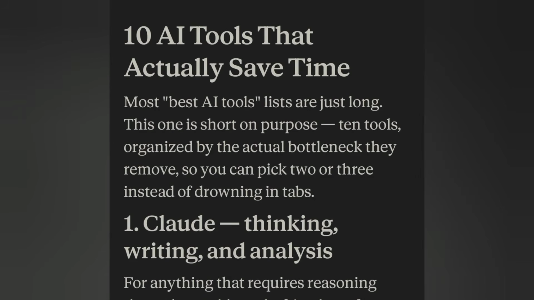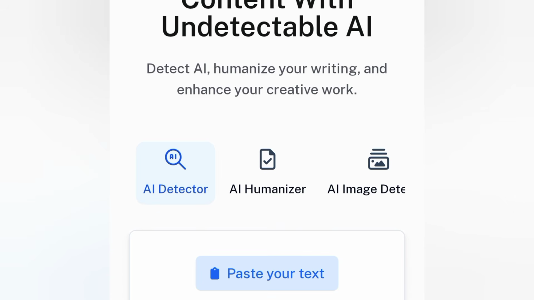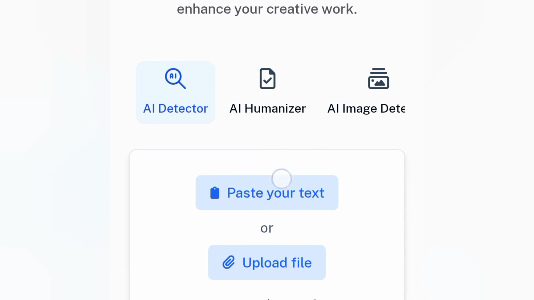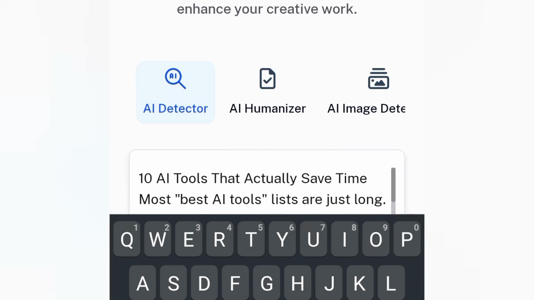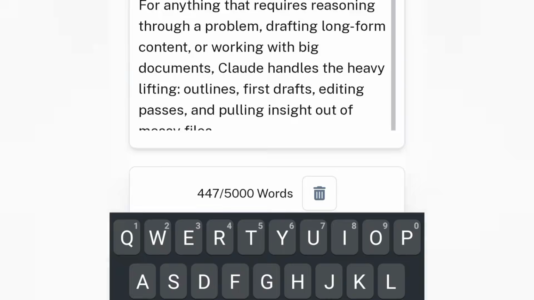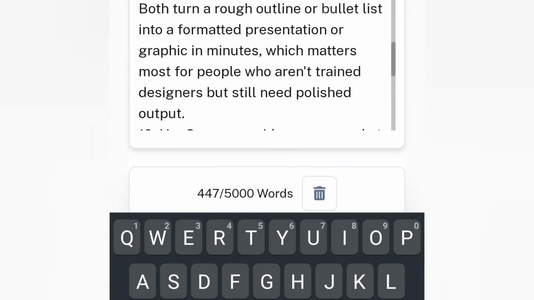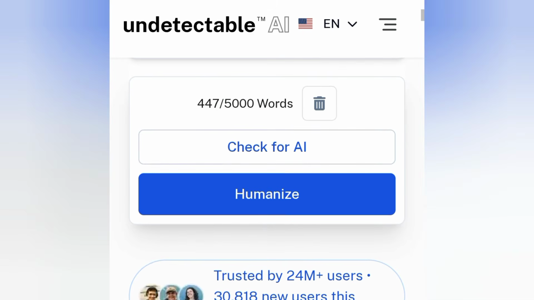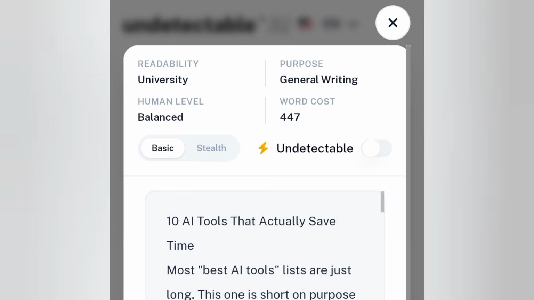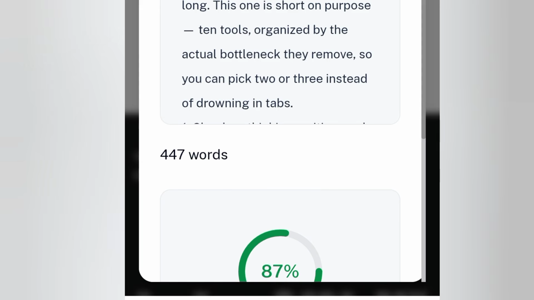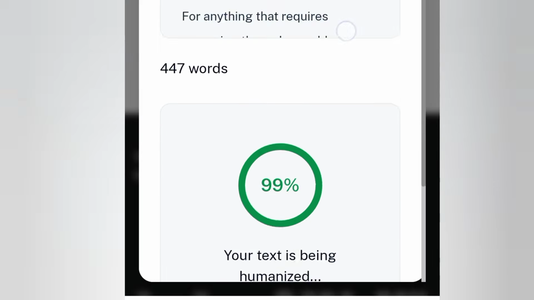So you go to this website called Undetectable, click on this place that says paste your content. So I'm going to paste it here. You're going to see what I copied. And then I'll click on humanize. Look at the number of words. I'll click on humanize. Then I will allow you to humanize it for me.